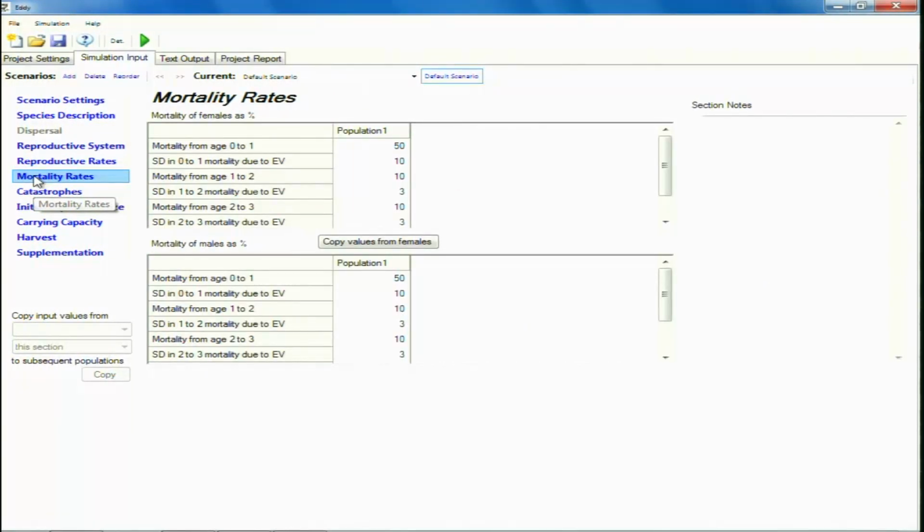Next we are putting in the mortality rates, in the case of females and in the case of males as well. We are saying that mortality from age 0 to 1 is 50%. Here we are talking about the infant mortality rate. Let us put it at 50%, and then if there is a tigress of age 1, then in the next 1 year there is only 10% mortality, and so on. So we can put all of these figures.